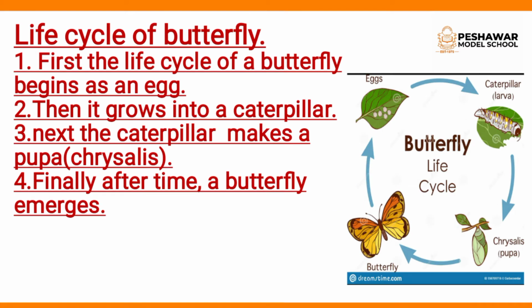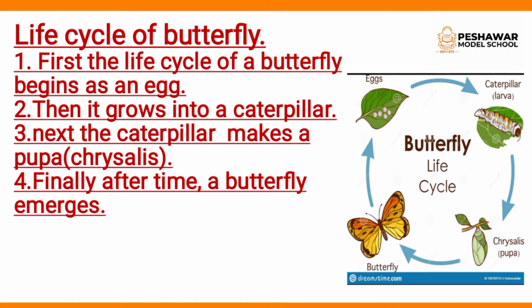Let's discuss the life cycle of a butterfly. First, the life cycle of a butterfly begins as an egg. Then it grows into a caterpillar. Next, the caterpillar makes a pupa, chrysalis. Finally, after time, a butterfly emerges.